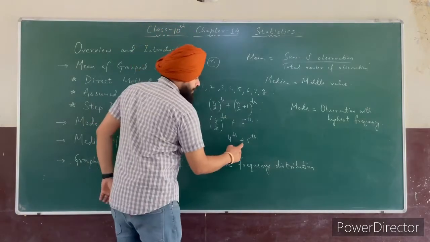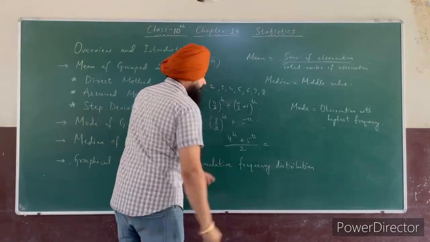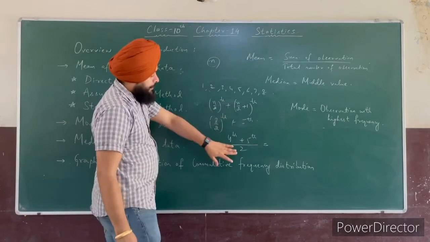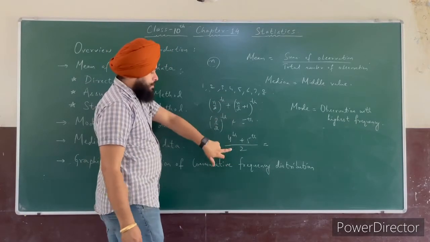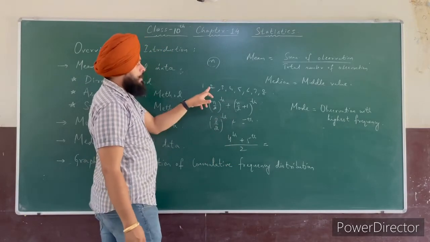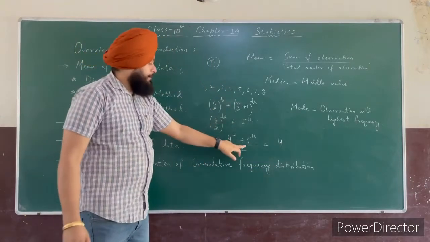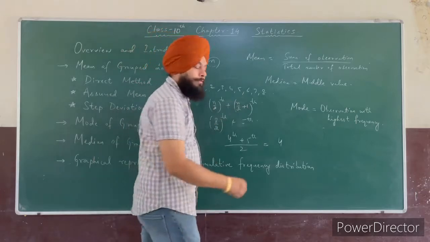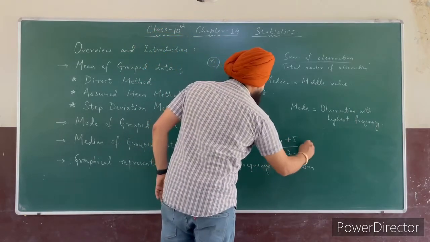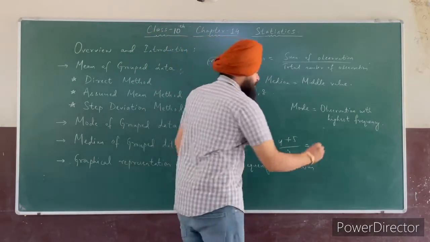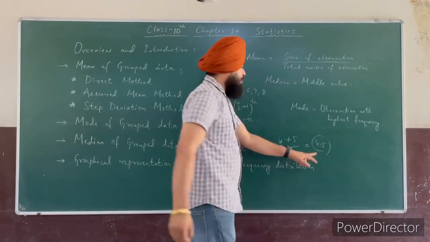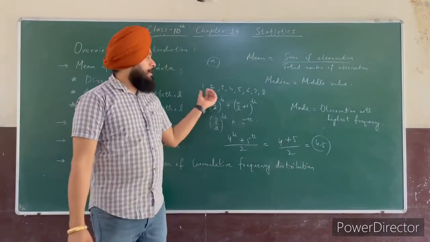So the 4th plus 5th term divided by 2. So we can find the median for this data. So which is the 4th observation? 1, 2, 3, 4. The 4th observation is number 4 and the 5th observation is number 5. So 4 plus 5 is how much? 9, and 9 by 2 is 4.5. So it means 4.5 is the median for this data.